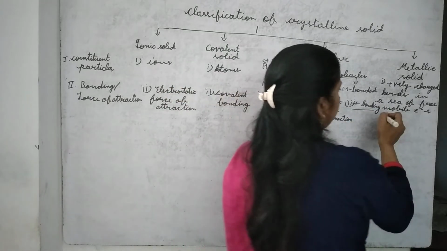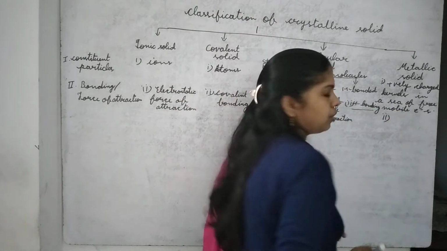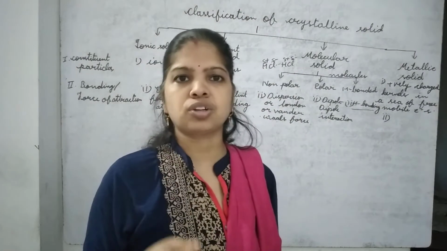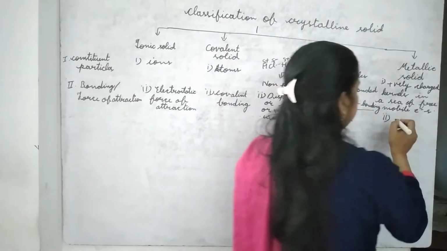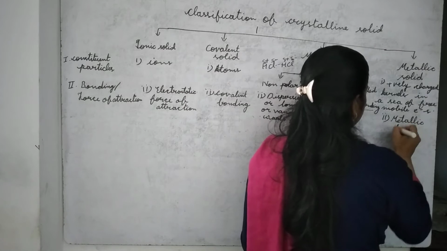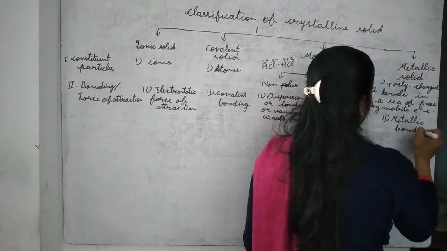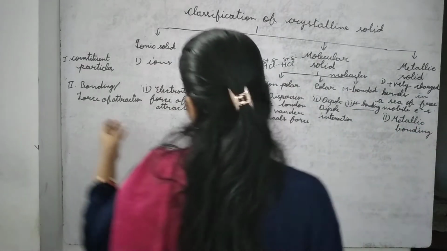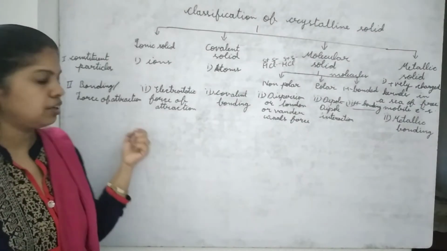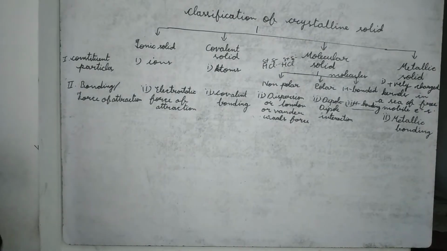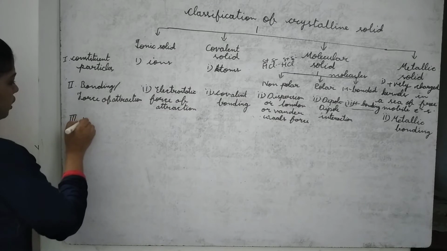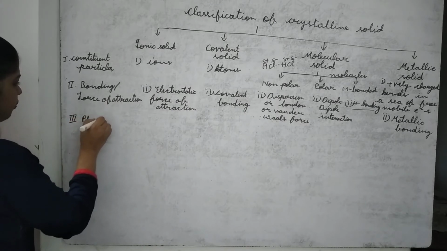Now we are moving towards metallic bonding. So in between metals there is a strong bonding and that bonding is called metallic bonding. So this was about bonding or force of attraction, the second point I taught. And now next is physical nature.